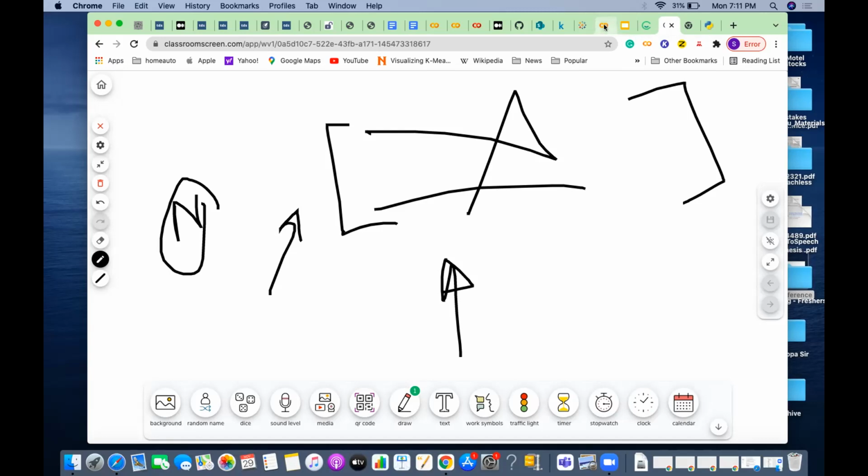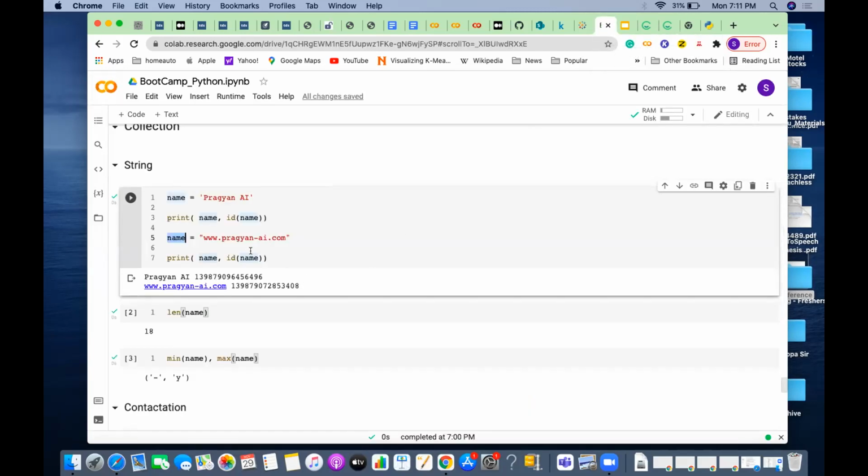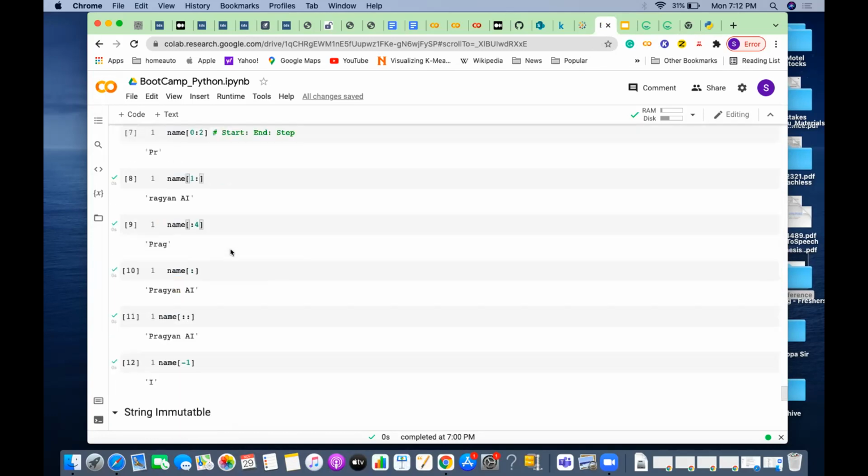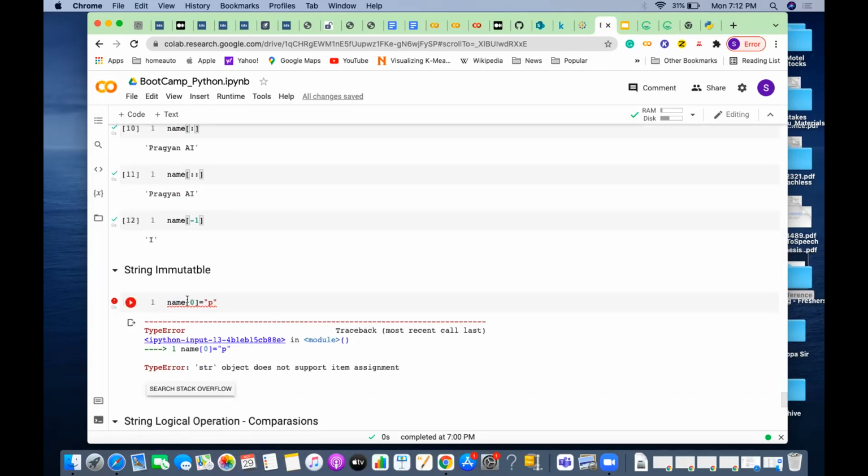But in this case, if I print the address, Pragyan AI is stored at one address, but when I assign the new value, it is not stored at the same address. This address is completely different. The last four digits are 6496 here and 3408 there. Both are different, which means I am not changing this value. I cannot change these values. Still, if you have not understood whether it can be immutable, try to access it.